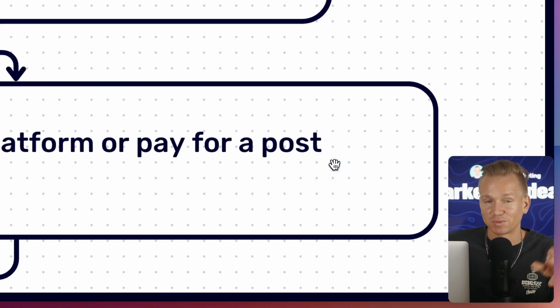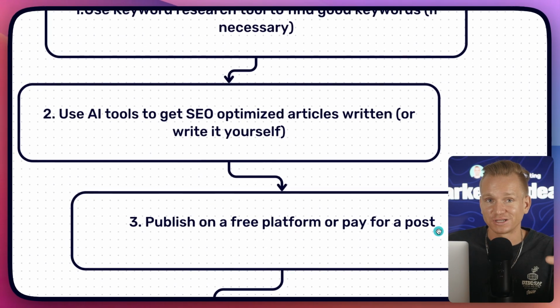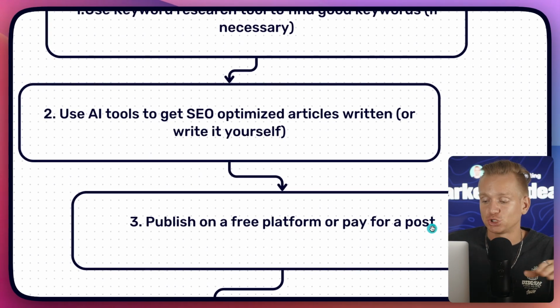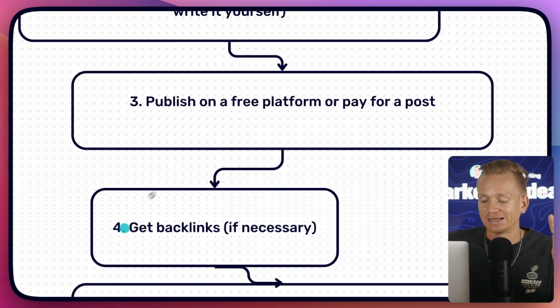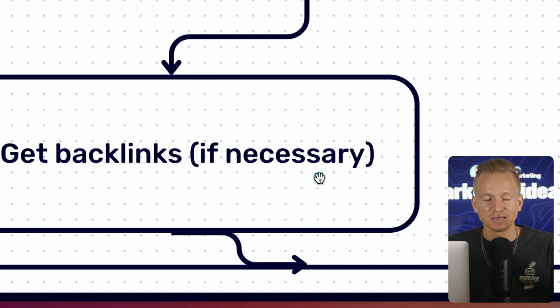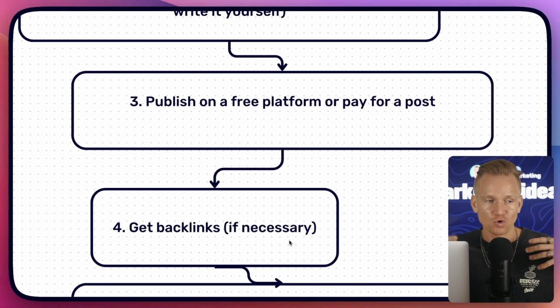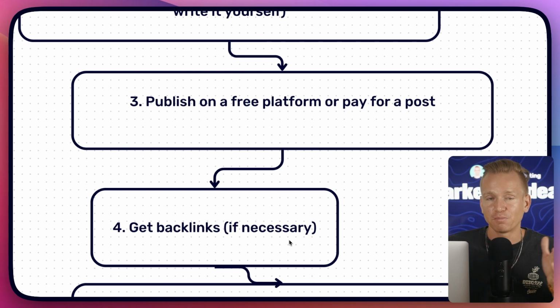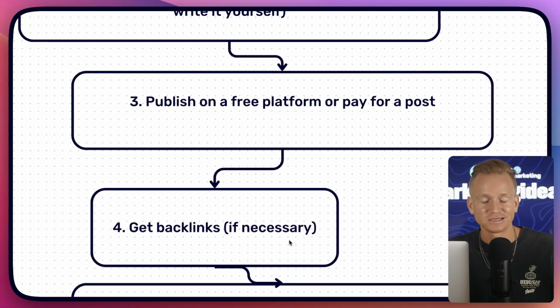I'll show you some examples of the free platforms that you can use, so it's not necessary to pay for these posts. Then step #4 is get backlinks. So this is, again, if you really want to. Basically, backlinks are just going to help you to rank higher. If, let's say, some other people might be doing this strategy already and it might be a little bit competitive, so the backlinks can help you out.